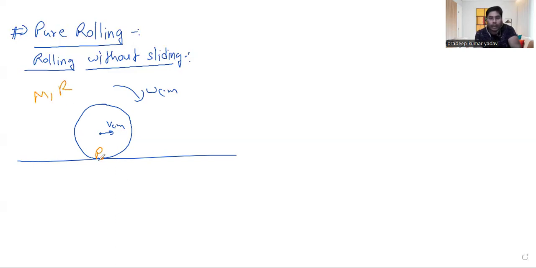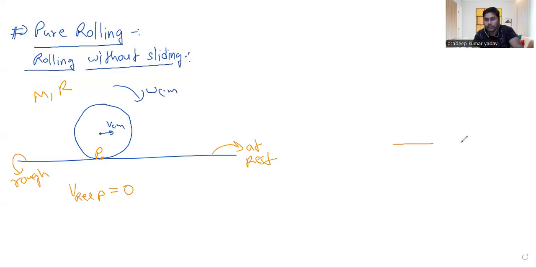So what will happen with this point? If it is pure rolling, or rolling without sliding, without skidding, then for this point P the relative speed should be zero. Relative speed means the speed or the motion of the point P with respect to the surface. I'm taking the surface as sufficiently rough, and I'm just considering the surface is stationary, or at rest.